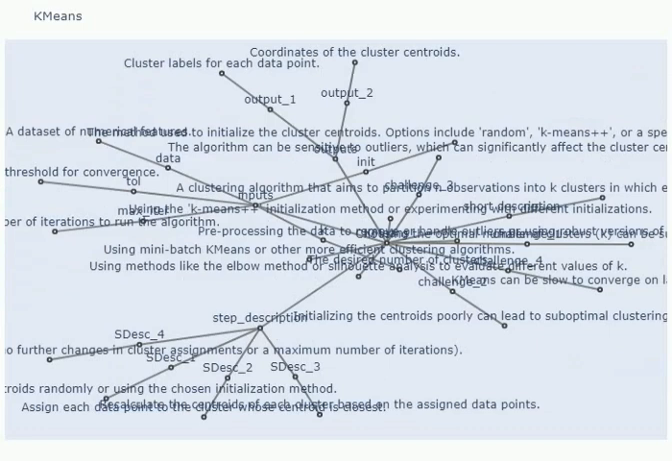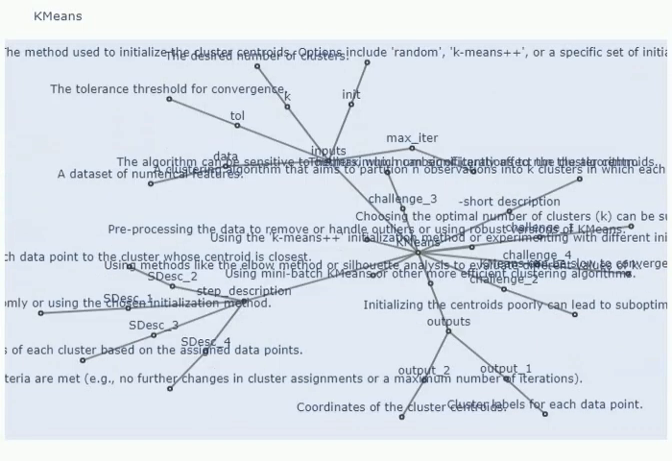The algorithm continues to iterate through steps 2 and 3, updating cluster assignments and centroids, until either the maximum number of iterations is reached or the change in cluster assignments between consecutive iterations falls below the tolerance threshold.